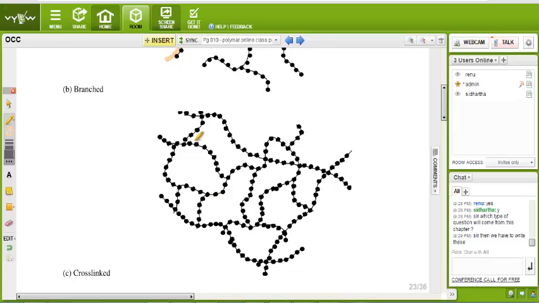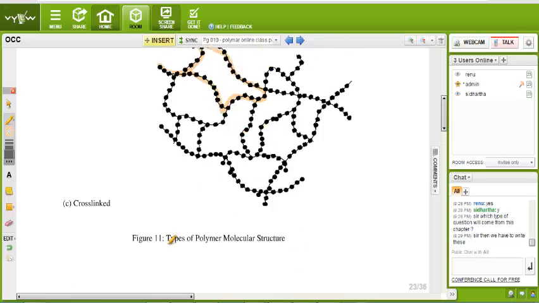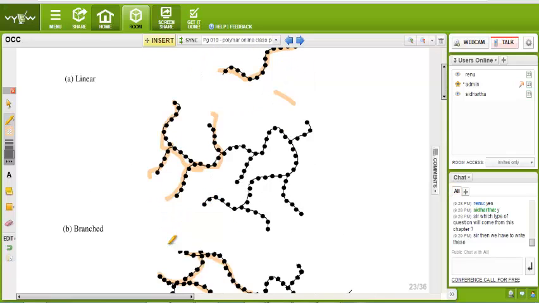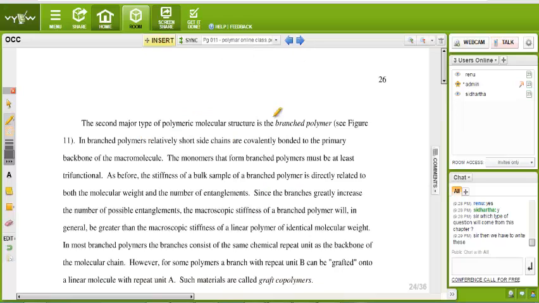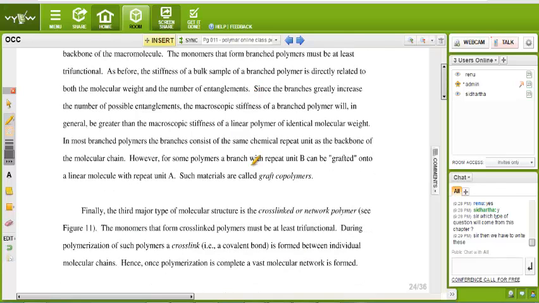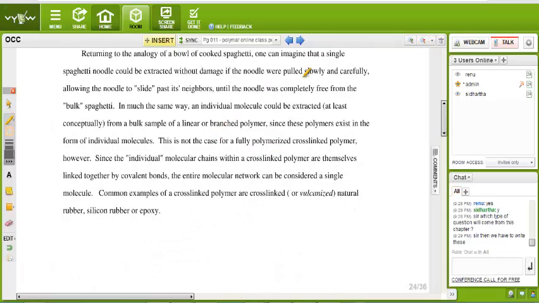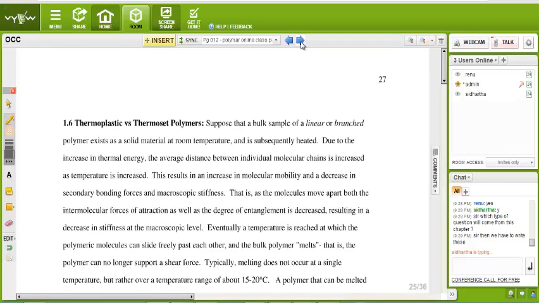Now the cross-linked. See here, the link comes here, comes here, and in that way the links are made. It is the example of cross-linked. So I think the picture is enough to explain everything: what is the linear, what is the branch, and cross-link. This question also comes: how many types of polymer? Everything is written over here in a very good illustrative way. You can easily understand.